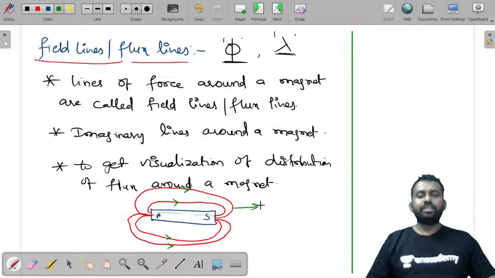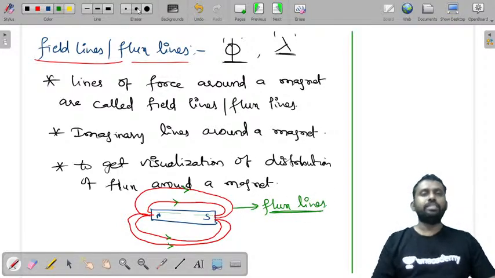So these imaginary lines around a magnet are called flux lines or field lines.